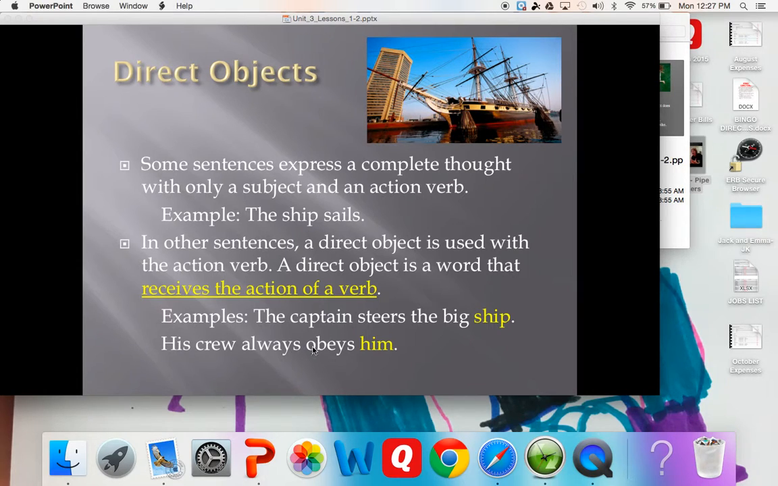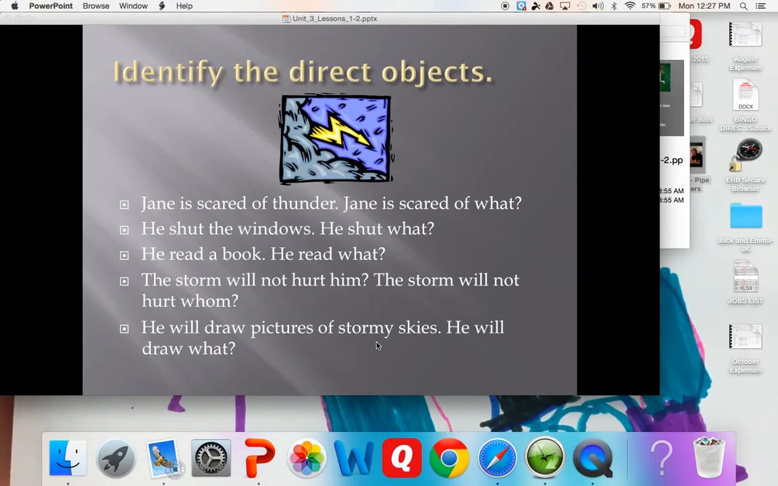Okay, let's look at the next one. His crew always obeys him. What does the crew do? It obeys. Who does it obey, or what does it obey? Him. So it sounds a little bit confusing. Let's do some ones together. And you'll notice that in these example ones, there's always a question. Jane is scared of thunder. Jane, scared. What is she scared of? Thunder.